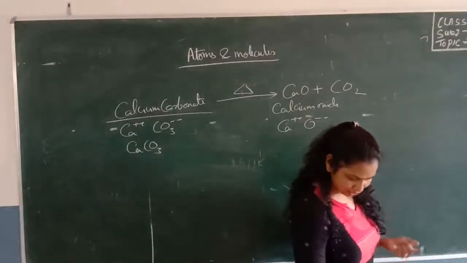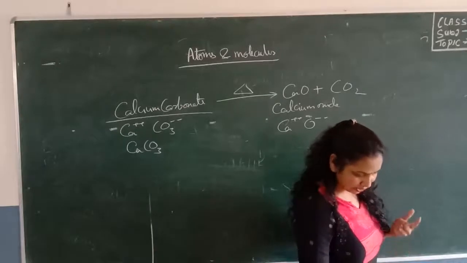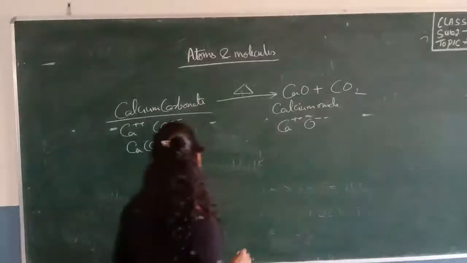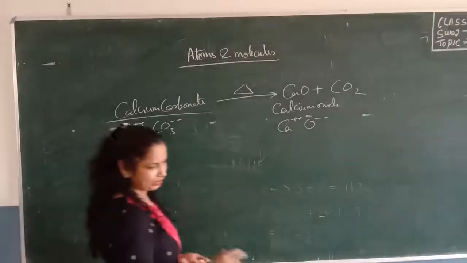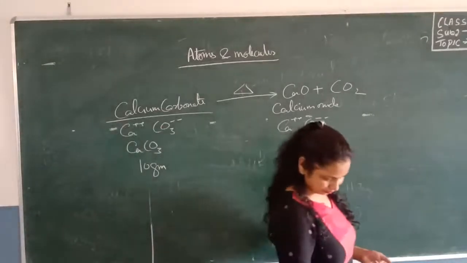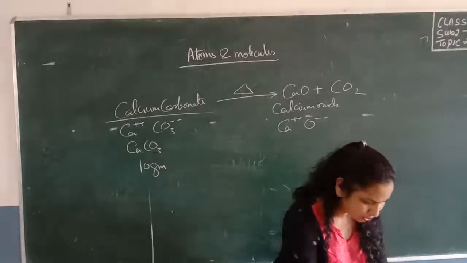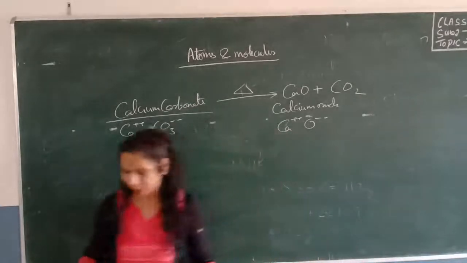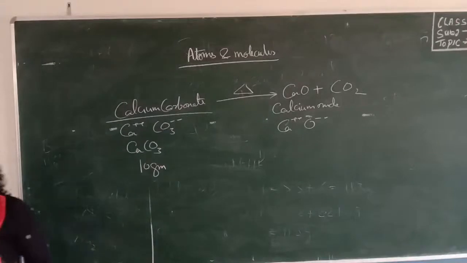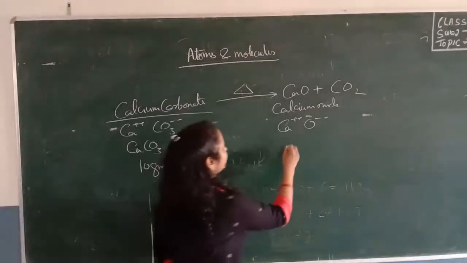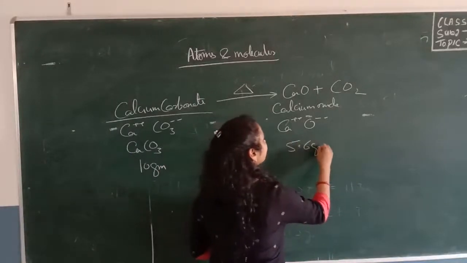When 10 gram of calcium carbonate decomposes completely, 5.6 gram of calcium oxide is formed. The mass of calcium oxide is 5.6 gram.